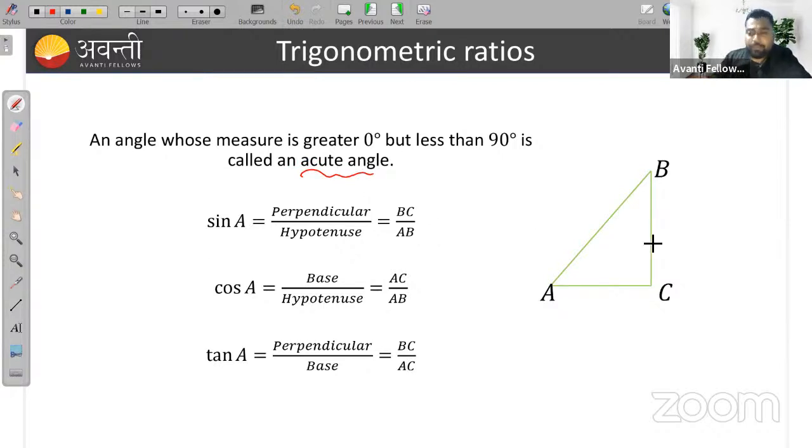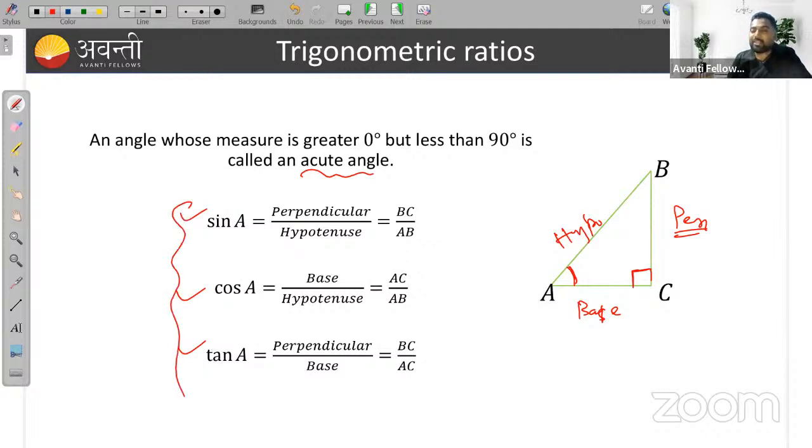So if you have a right angle triangle ABC and at point C a right angle is formed, all of you know what is sine of angle A. This is my perpendicular, this is my base, and this is my hypotenuse. We already know the definition of sine, we studied all these things in class 10. So sin A is perpendicular upon hypotenuse, that is BC upon AB, and cos A is base upon hypotenuse, that is AC upon AB, and tan A is perpendicular upon base.